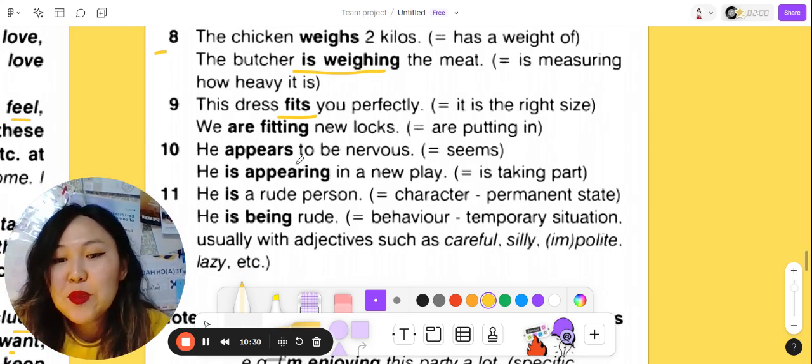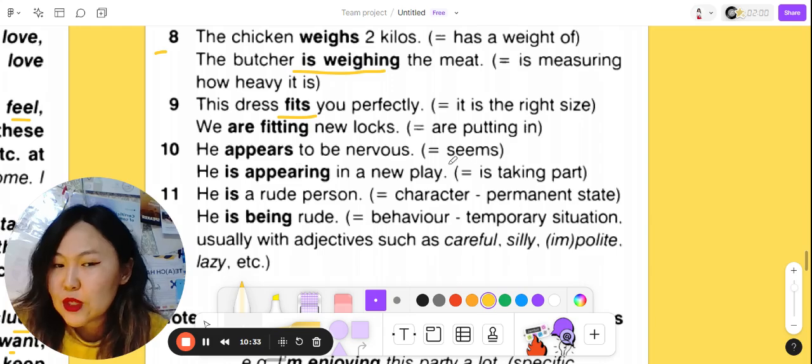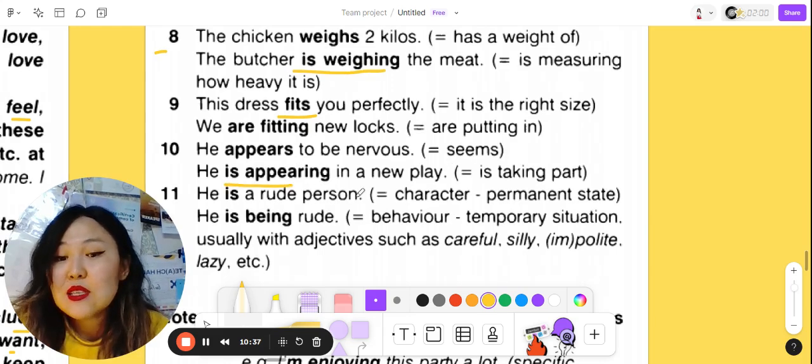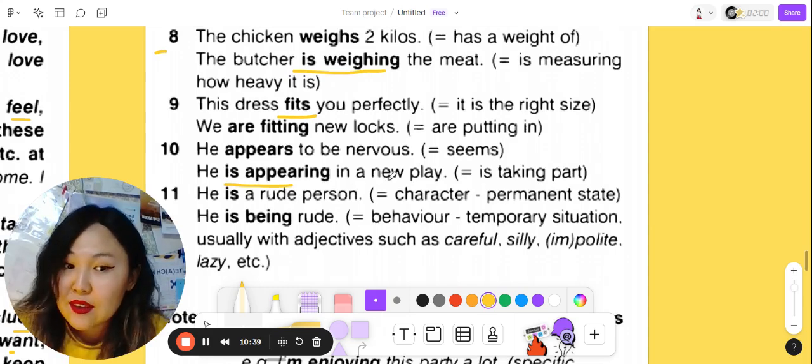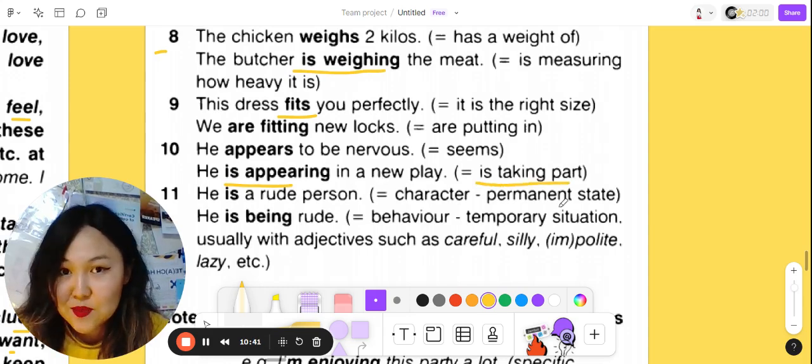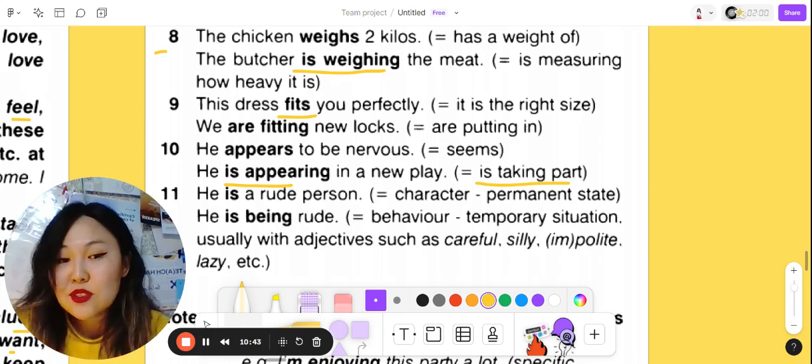Ten. He appears to be nervous. So he seems to be nervous. But in continuous, he's appearing in a new play. He's taking part in it. So you're going to see this person in a new play.